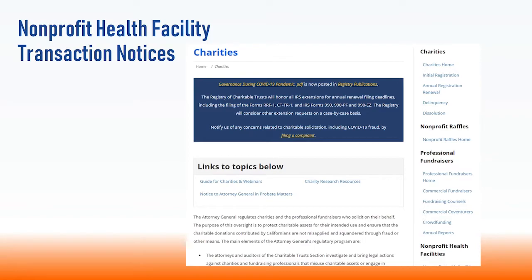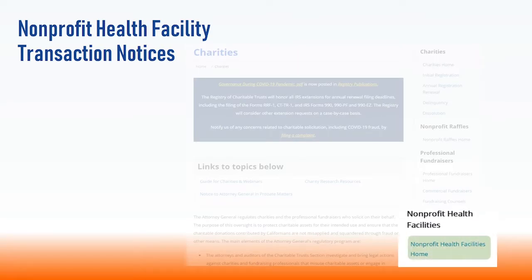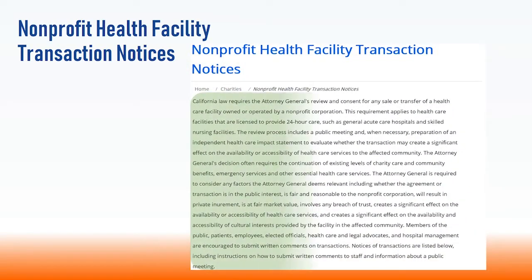California law requires the Attorney General's review and consent for any sale or transfer of a healthcare facility owned or operated by a nonprofit corporation. This requirement applies to healthcare facilities that are licensed to provide 24-hour care, such as general acute care hospitals and skilled nursing facilities.